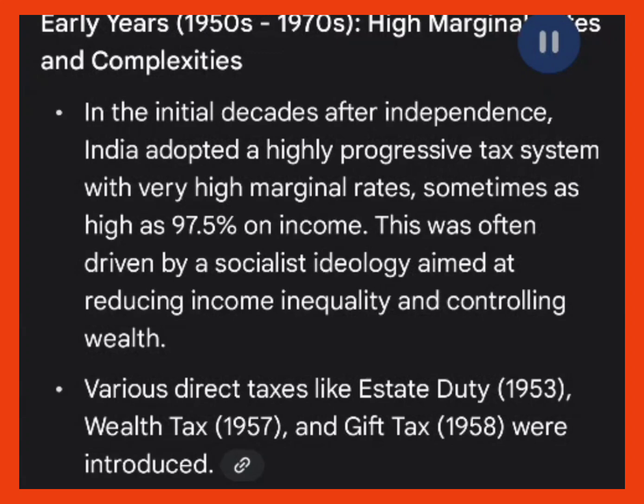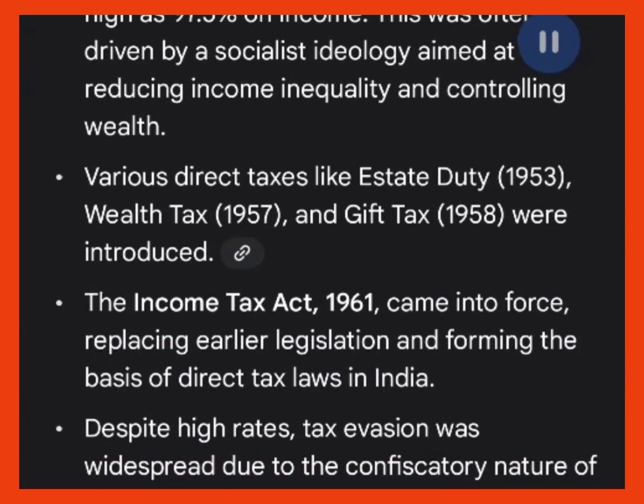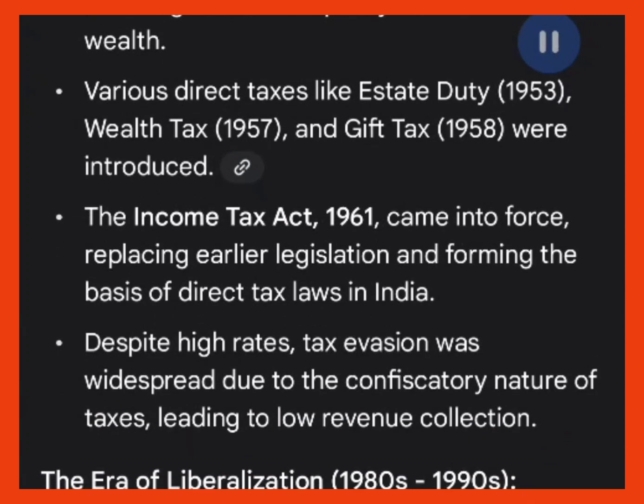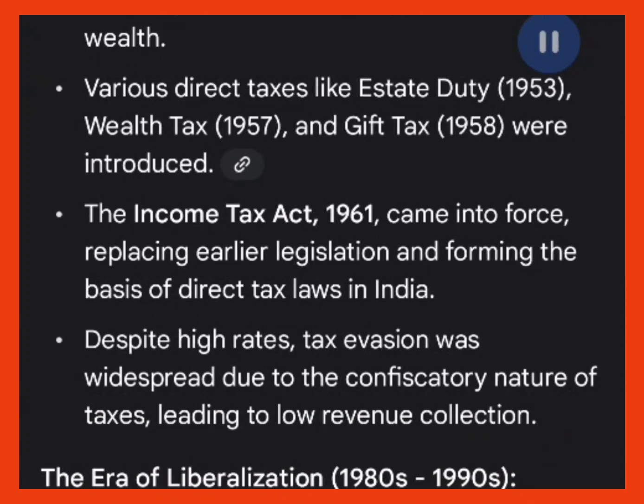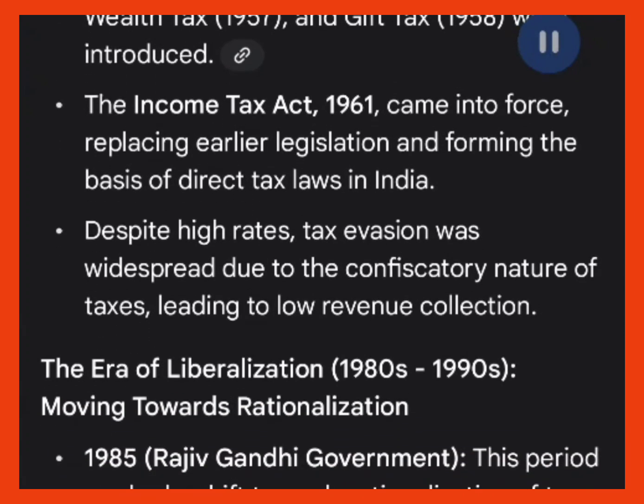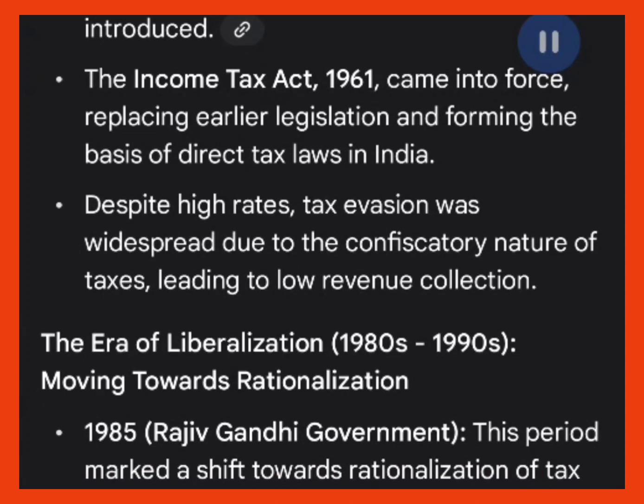This was often driven by a socialist ideology aimed at reducing income inequality and controlling wealth. Various direct taxes like estate duty 1953, wealth tax 1957, and gift tax 1958 were introduced. The Income Tax Act 1961 came into force, replacing earlier legislation and forming the basis of direct tax laws in India. Despite high rates, tax evasion was widespread due to the confiscatory nature of taxes, leading to low revenue collection.